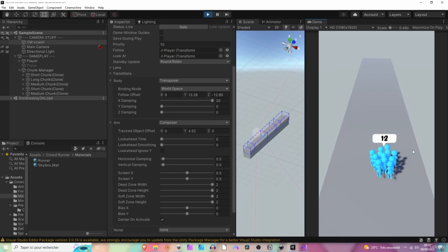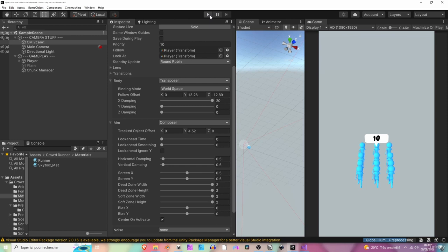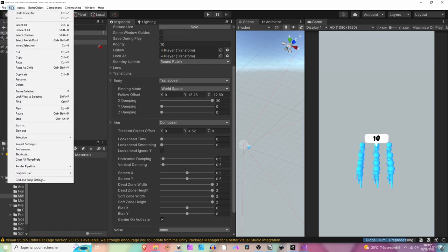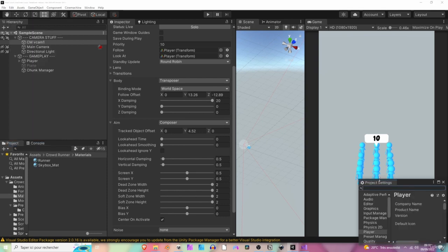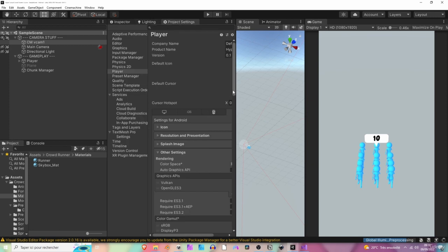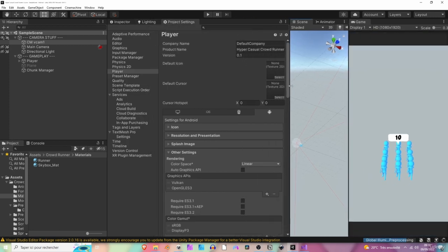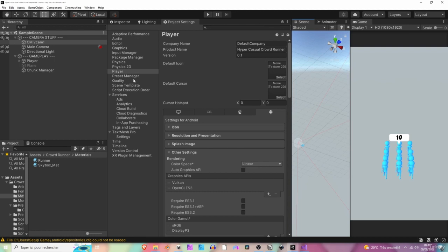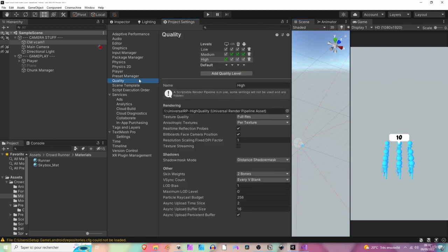Cool. Now we want to improve the shadows a little bit here. So what we're going to do is click on Edit and select Project Settings. Let's dock this window next to the lighting window. Perfect. Let's make it a bit bigger. Select quality. And in the quality level, select medium. This is better suited for mobiles.